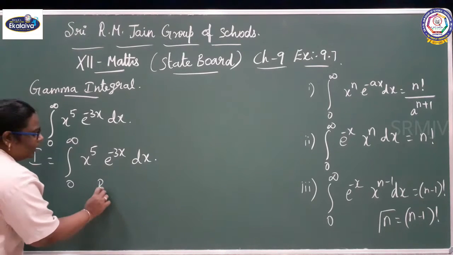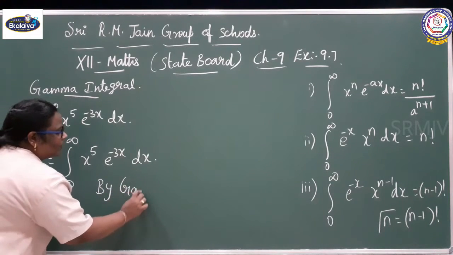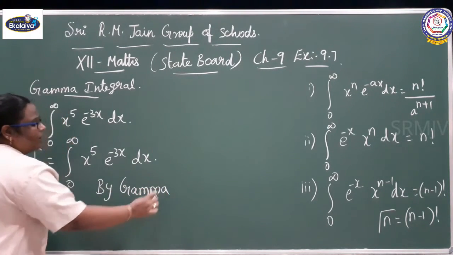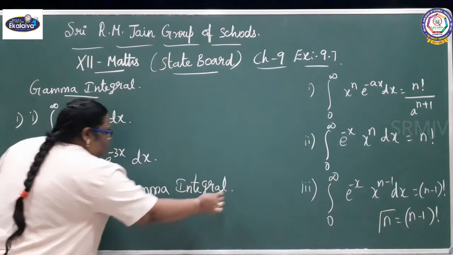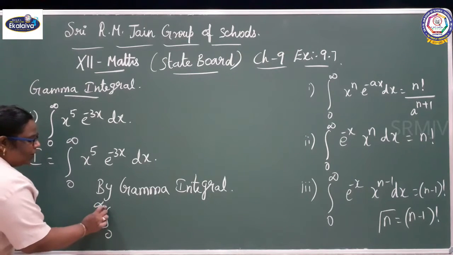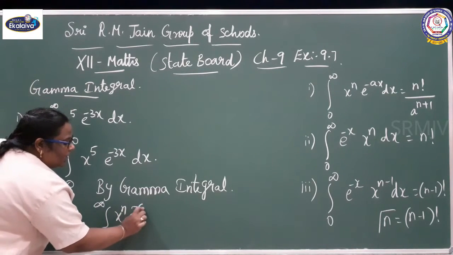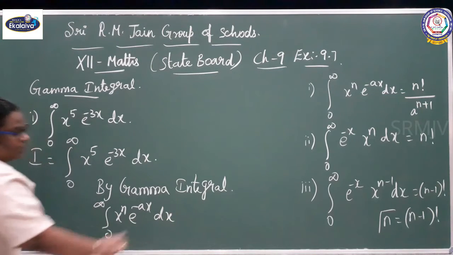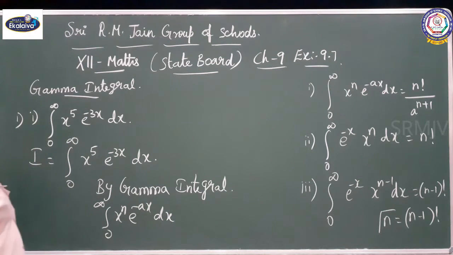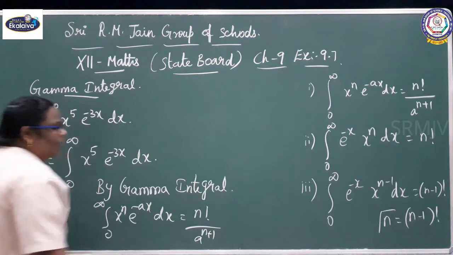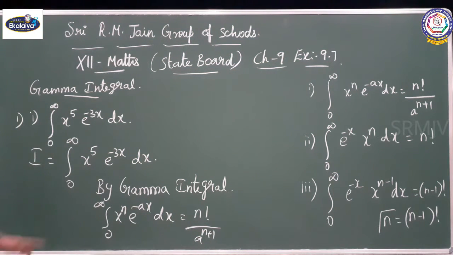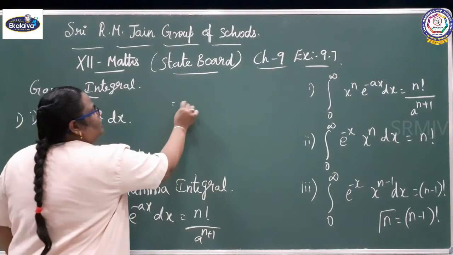So, by gamma integral, 0 to infinity x power n e power minus ax dx equal to n factorial by a power n plus 1. So, what is the value of a here?